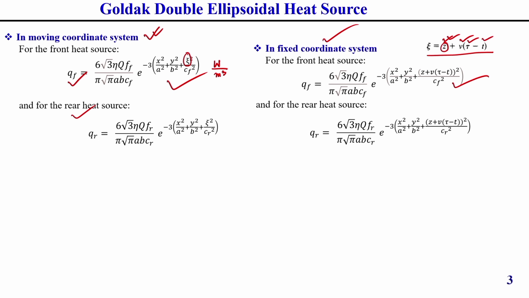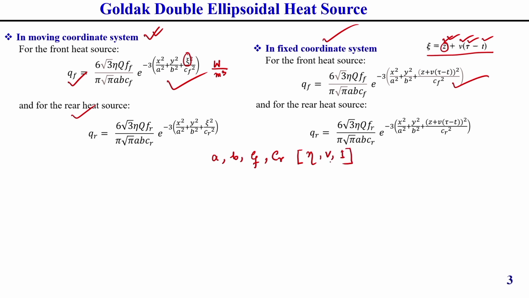From this equation, to simulate this heat source model, we need some parameters. Those parameters are a, b, cf, cr. Some experimental parameters are also required, that is efficiency eta, voltage, and current.